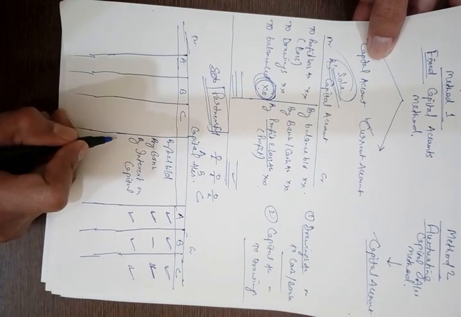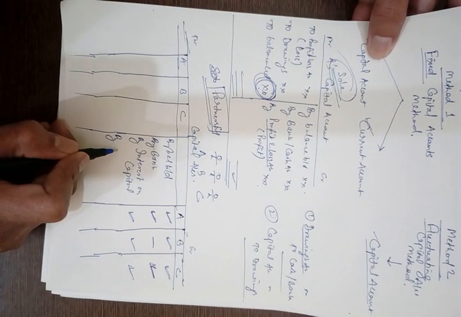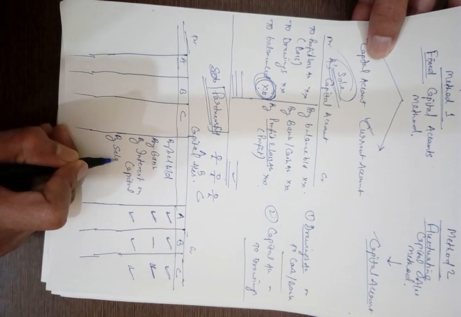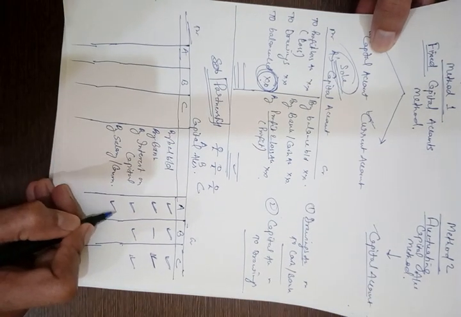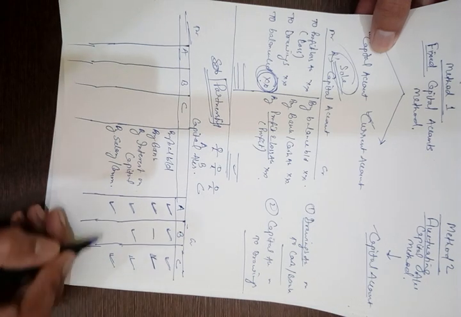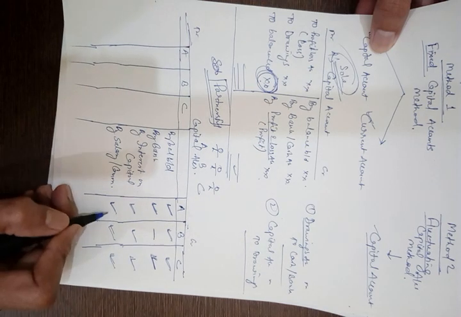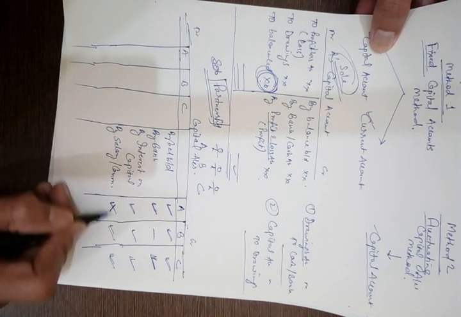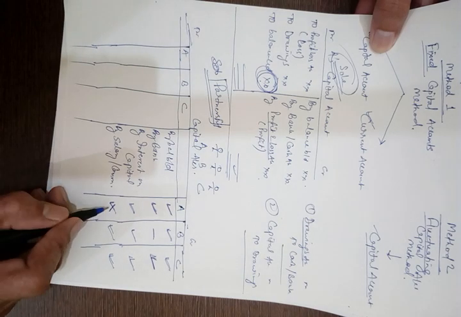So if we post this entry to the partner's capital account, then it will appear on the credit side by salary or commission, and the partner who is eligible for salary or commission will be credited with that amount. If a partner is not eligible, then his column will be left as it is, and it will not be credited by any amount.